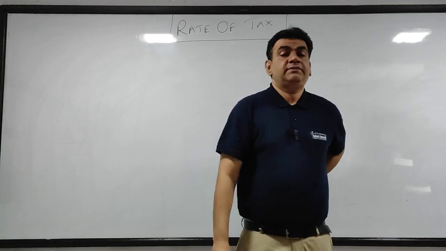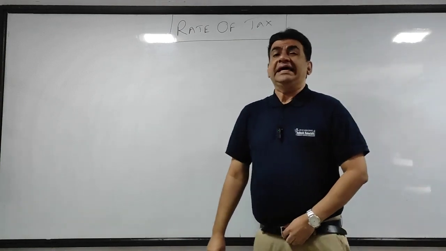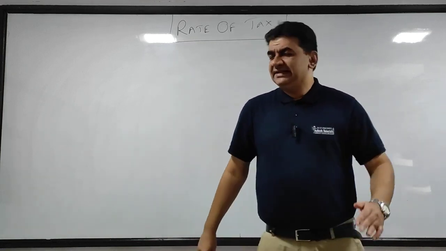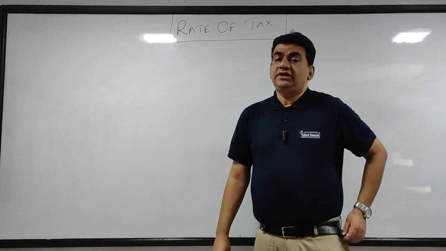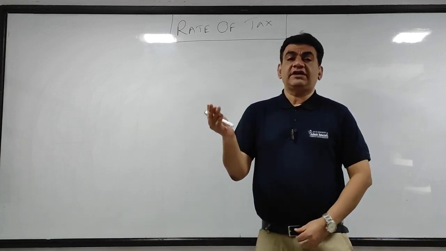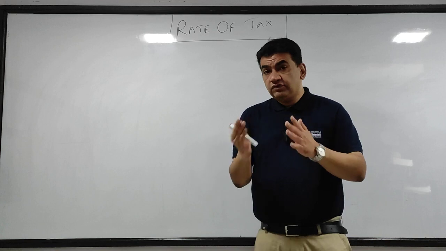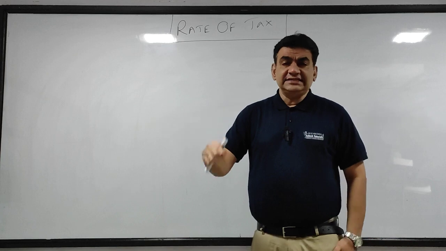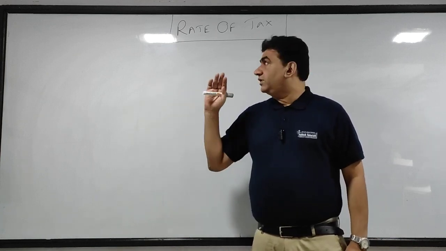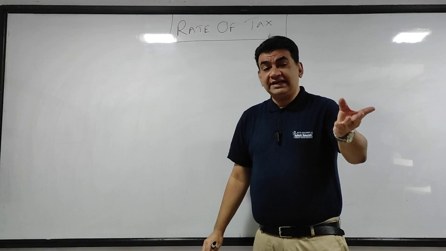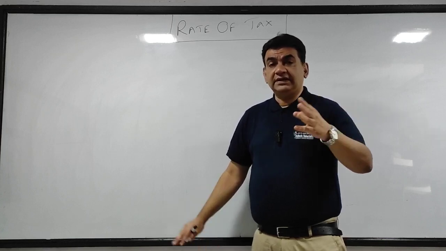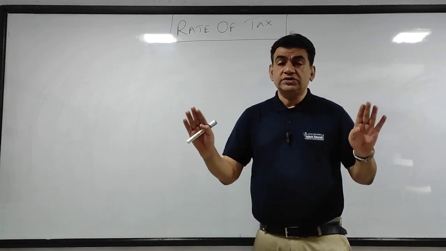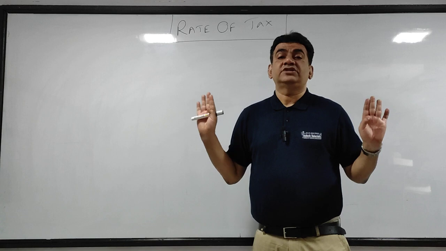Hi guys, in the previous class I did the chapter Return of Income, which was the third chapter of your syllabus, and I told you the next chapter I will take a call on after seeing what everyone has in their internals. Now, a few students have tax rate, the rate of tax, in internals. That is the reason I am doing this chapter, because set off and carry forward is done, clubbing is done, return of income is done, and rate of tax. I've covered everything from the point of view of all the students who are with me, from their internals point of view.